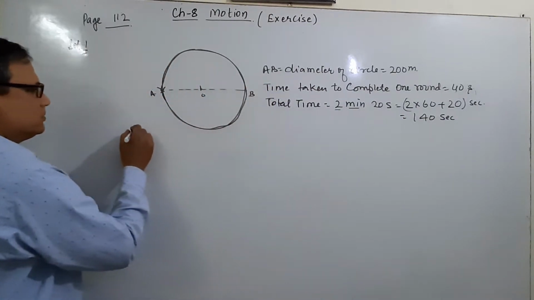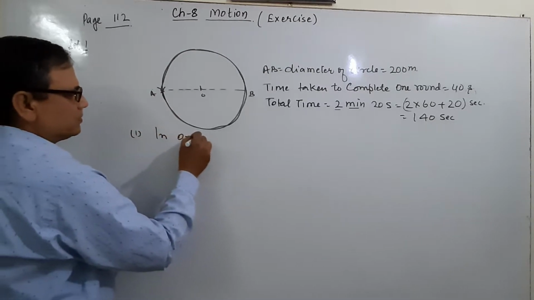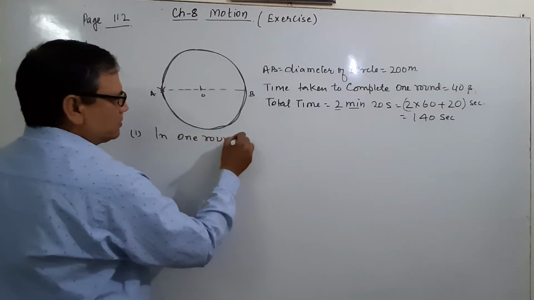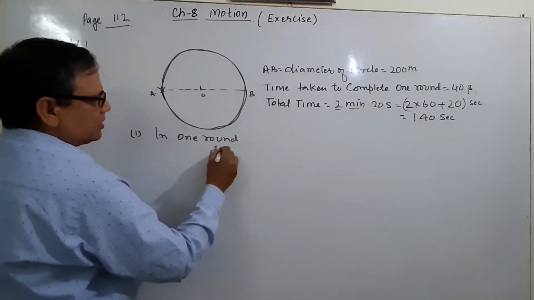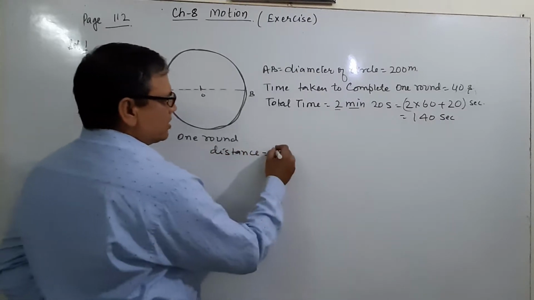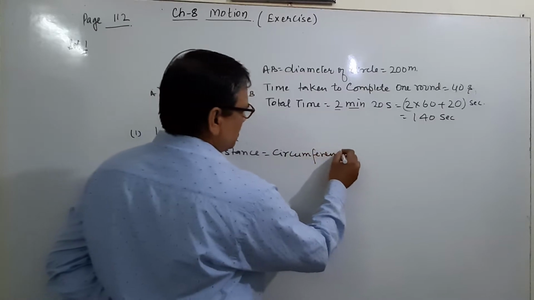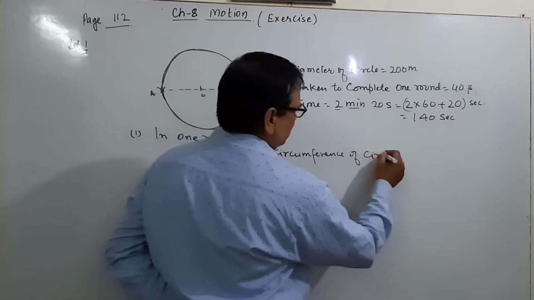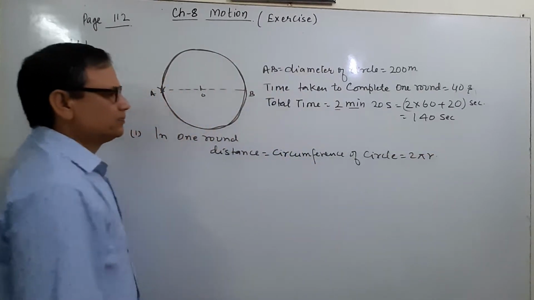And in the first part, in one round, distance is equal to, you know what is distance? Distance is equal to the circumference of the circle, which is equal to 2 pi r.